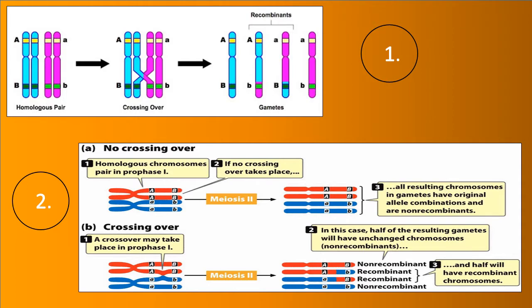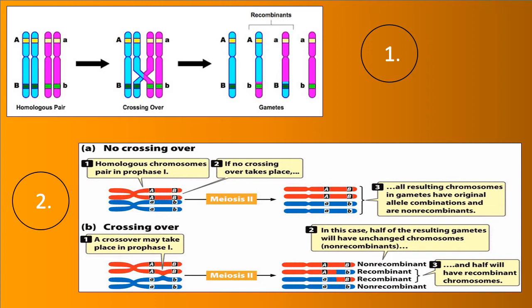So image 1 of this slide shows the previous diagram which we discussed in the previous slide. As you can see, the blue colored chromosome and the pink colored chromosome are both a homologous pair. They have the gene pair as capital A, capital B and small b. Both of them are alleles of each other.